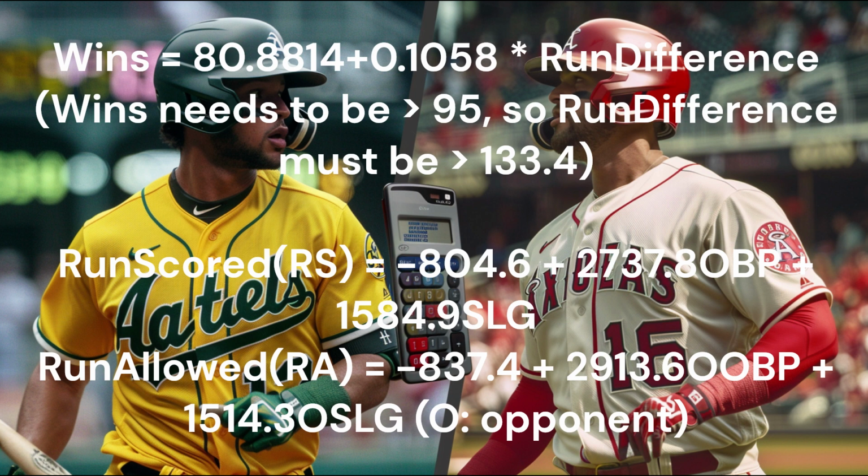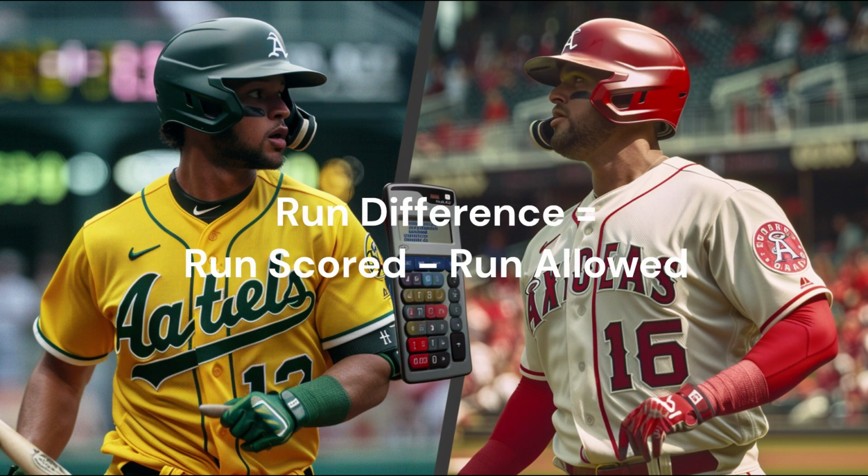Runs allowed, RA, equals minus 837.4 plus 2913.6 OOBP plus 1514.3 OSLG, where O represents opponent. Because the run difference is equal to runs scored minus runs allowed, the opponent's on-base percentage OOBP and slugging percentage OSLG must also be calculated and substituted.